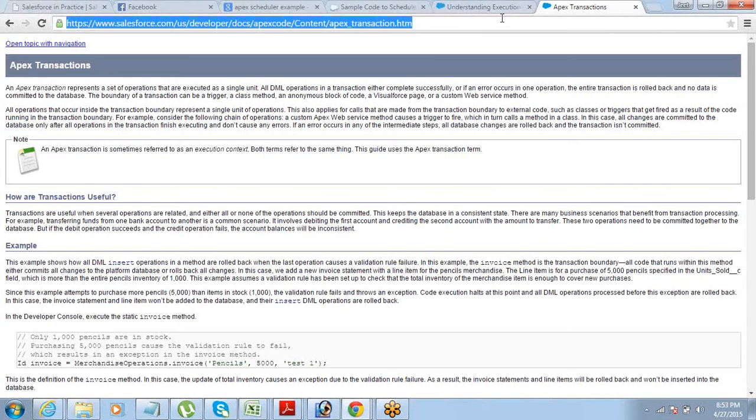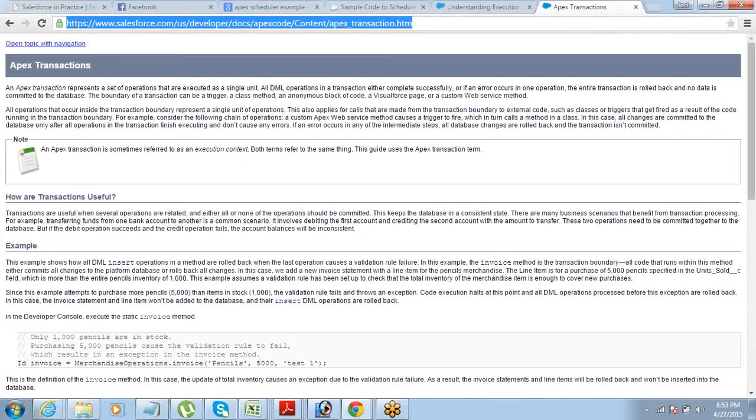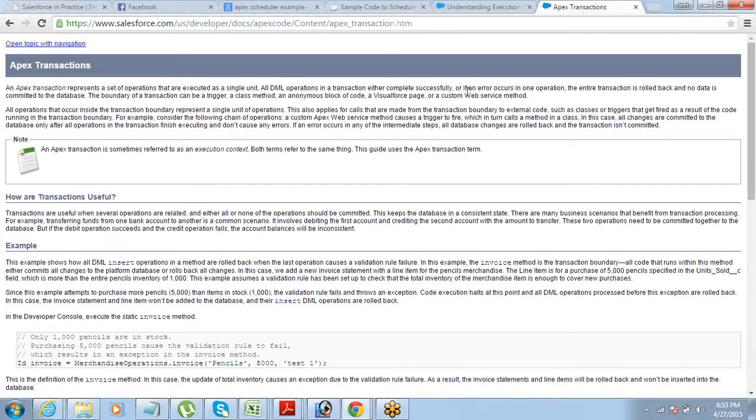So here is the link for Apex transaction for you to understand what an Apex transaction is. But I will explain it to you in very simple words. It's a set of operations which happen as a group or do not happen.